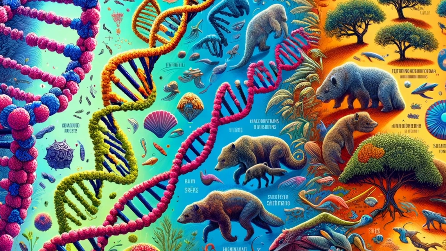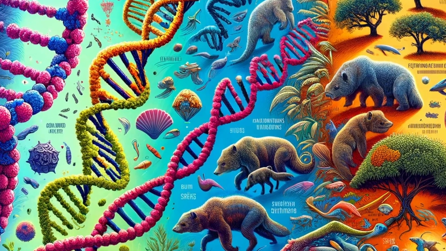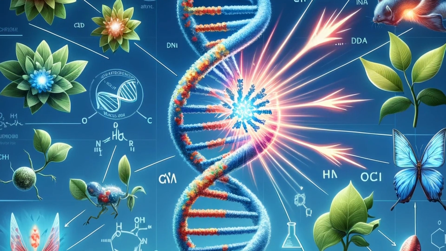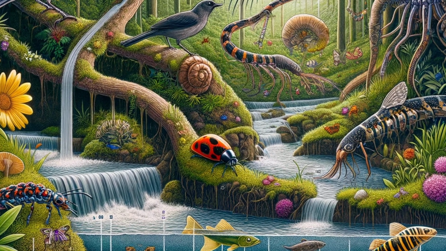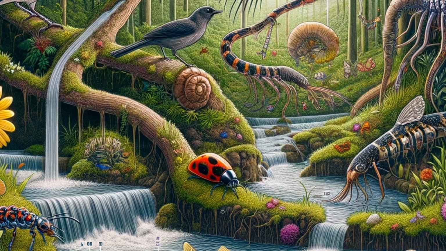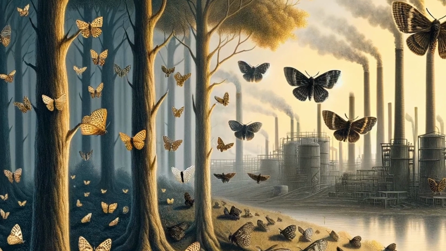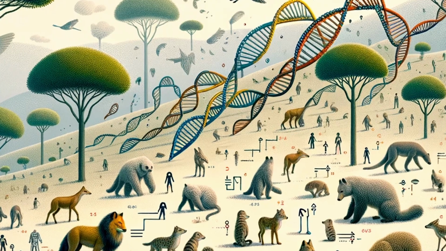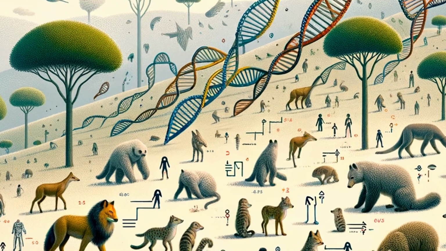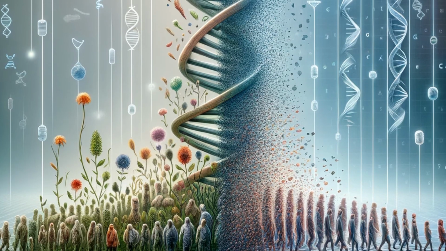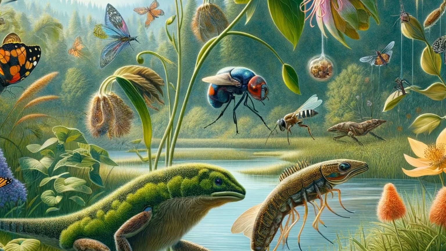Level 4. College student, age 18 plus. Evolution is driven by genetic variation, natural selection, and inheritance. Genetic mutations introduce new traits. Natural selection favors traits that improve survival and reproduction chances in a specific environment. For example, peppered moths in industrial areas evolved dark colors to better hide from predators, enhancing their survival. Over generations, favorable traits become more common in the population. This process, combined with genetic drift and gene flow, leads to significant changes over time, resulting in the diversification of species.